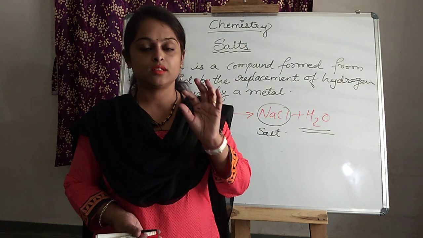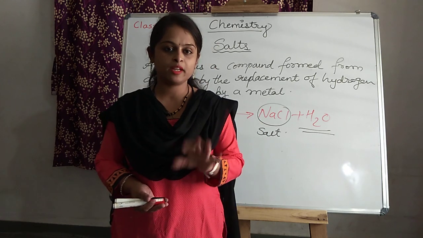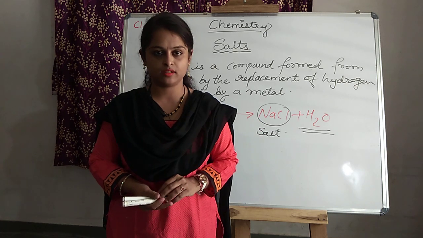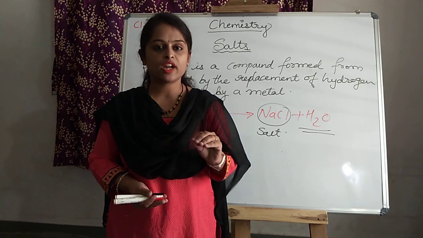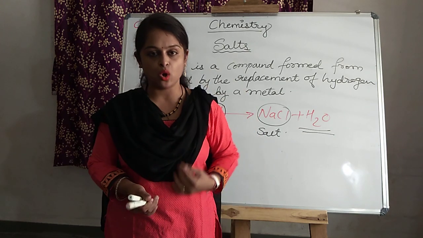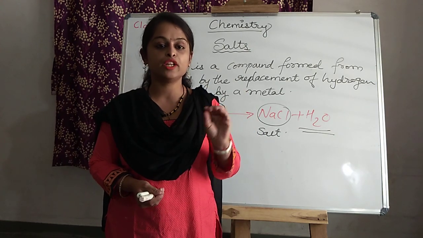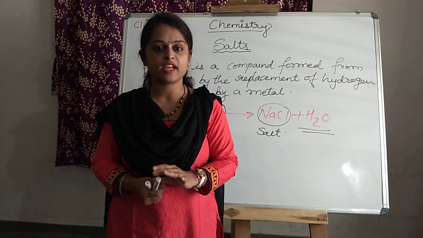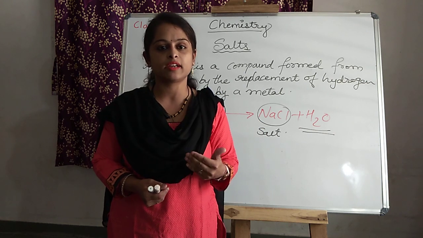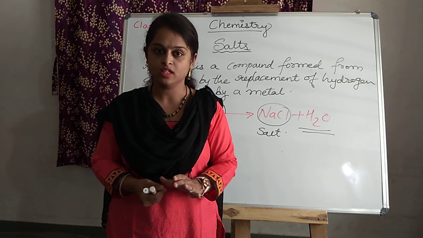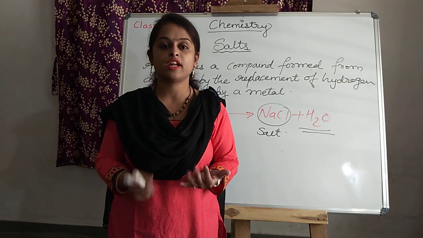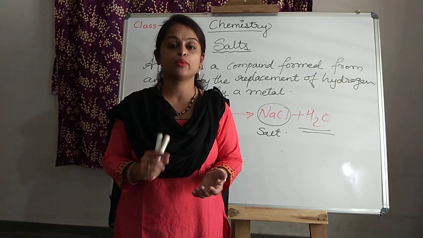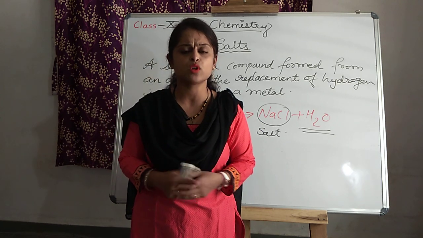What is the common name of that salt which we are using in our kitchen? It is sodium chloride. Okay? Sodium chloride is the only salt in chemistry which is commonly known as salt. There are a number of salts, but sodium chloride is the only salt which we do not call sodium chloride but commonly call salt. There are many salts. Ammonium chlorides are there, potassium chlorides are there, sulfate salts are there, carbonate salts are there, nitrate salts are there, a number of salts are there.